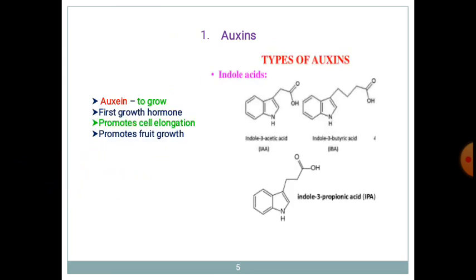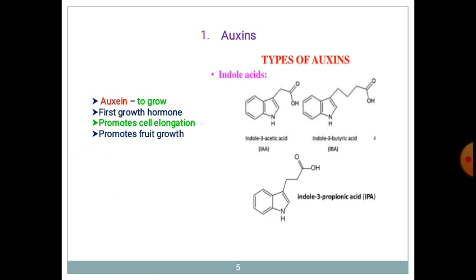There are different types of auxins. These auxins are prepared from indole 3 acetic acid. What is meant by indole? Indole is a heterocycle in which a pyrrole ring is fused with benzene. When this ring has a substituent at the third position, with numbering starting from nitrogen as one, then two and then three, that particular molecule is called IAA, that is indole 3 acetic acid.